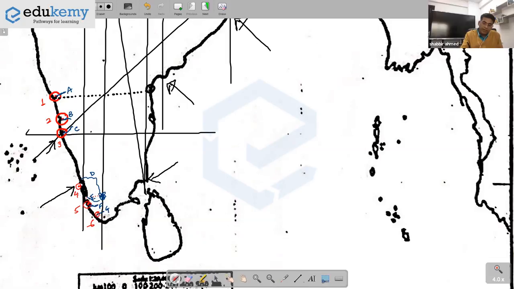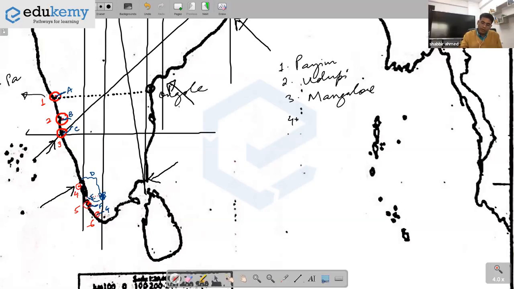So maybe somewhere here, this is Ongole, this is Panjim, or maybe I've numbered them, right? So 1 is Panjim, 2 is Udupi, 3 is Mangalore, 4 is Kochi and Vembanad Lagoon.